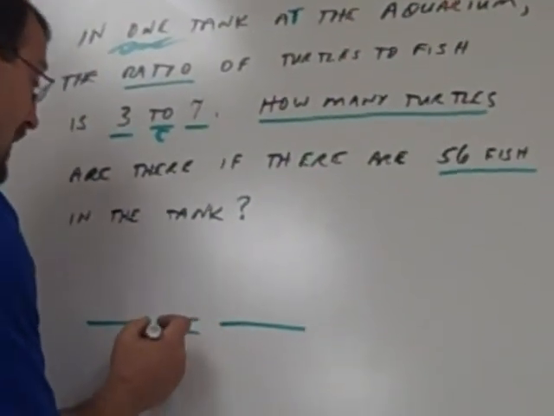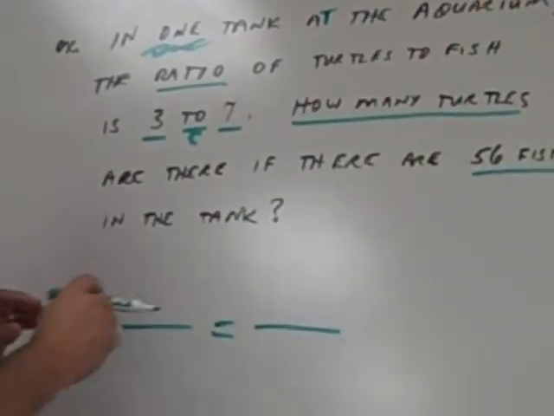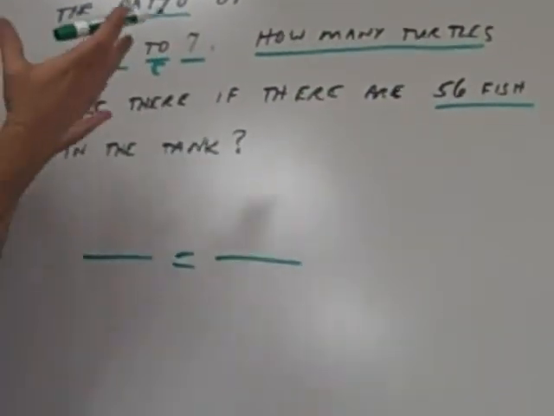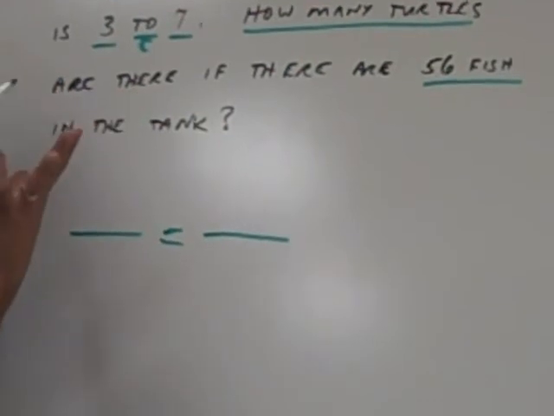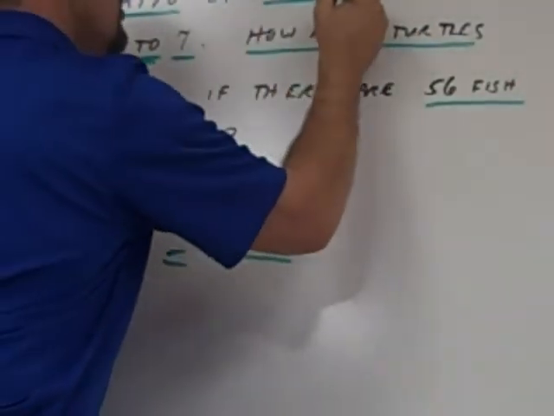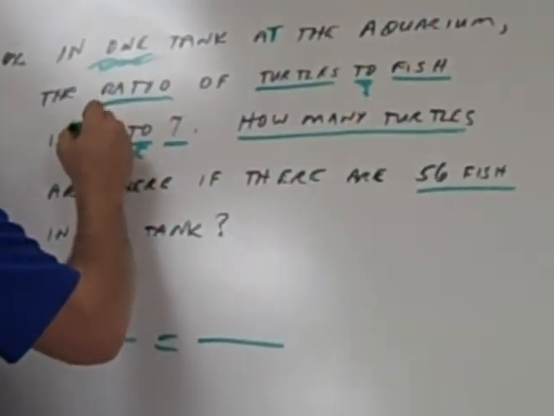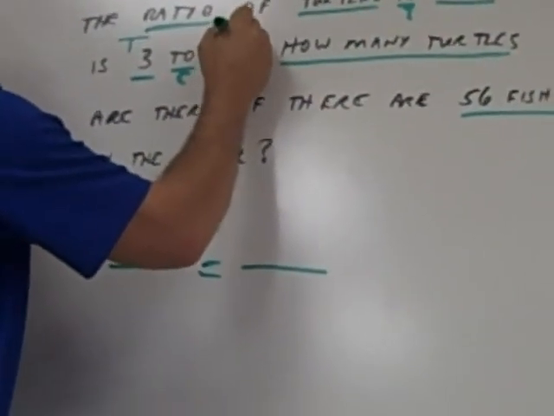All right. Now, I got a little problem. This and this don't say what they represent. So, Parker, tell us something. It says the ratio of turtles to fish. So the 3 is turtles, the 7 is fish.